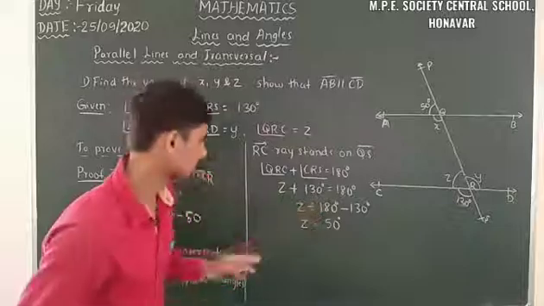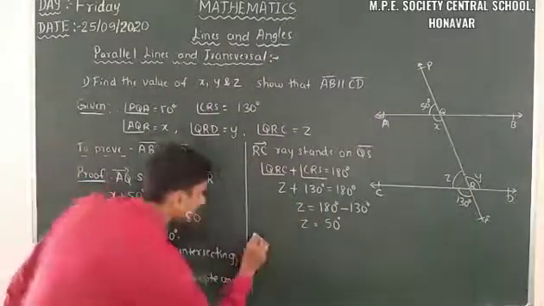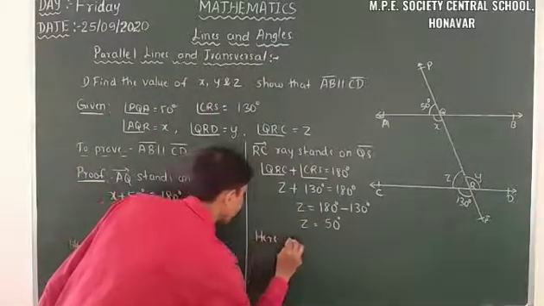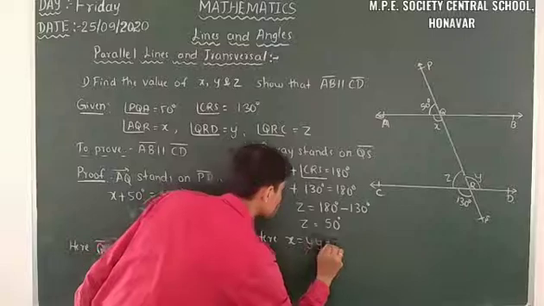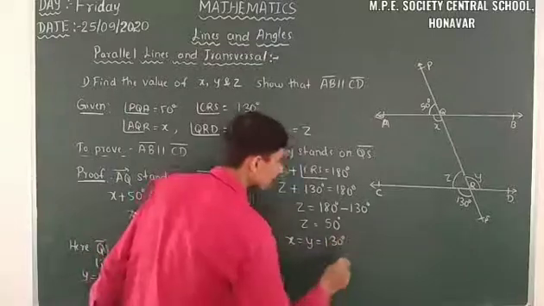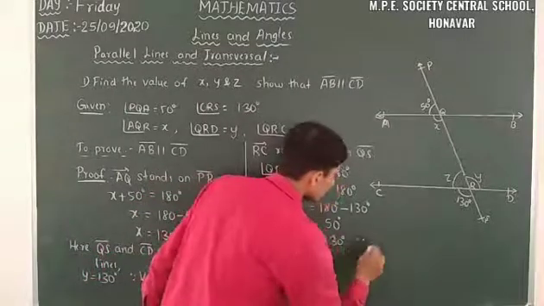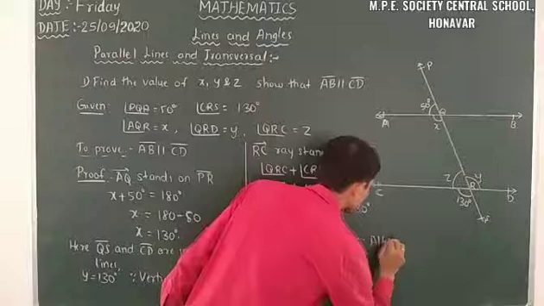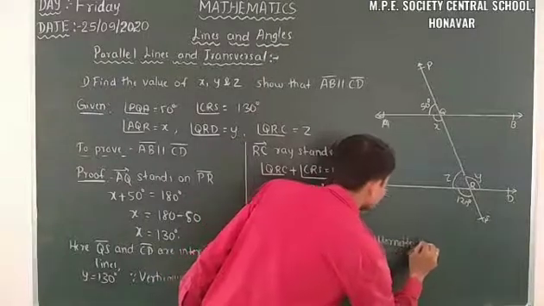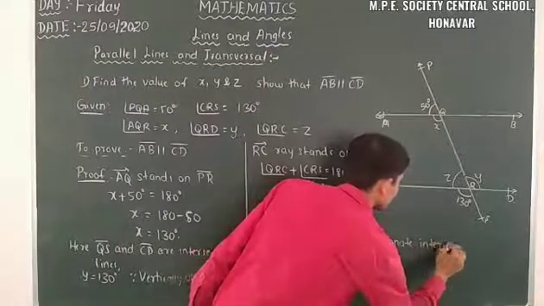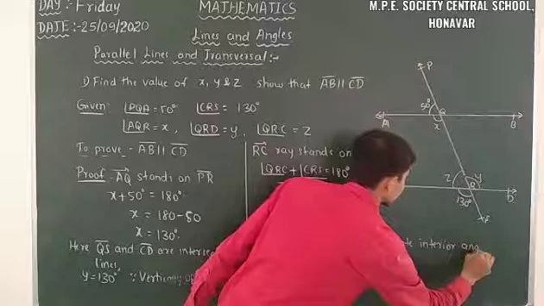So let us take that one. Here x is equal to y is equal to 130 degrees, because these are alternate interior angles.